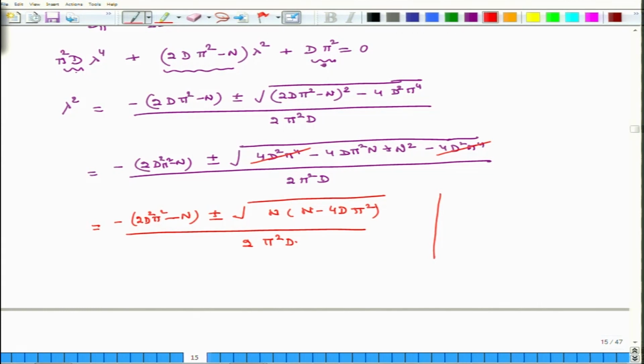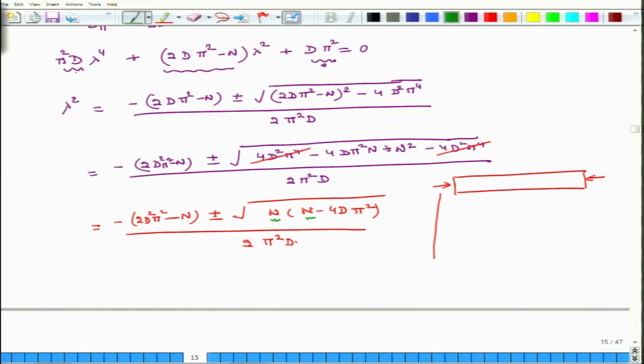So, what does this tell us? If N is very small, so what is N? This is the plate, infinitely long, and I am applying N, and N is compressive. Okay. Now, if N becomes tensile, this number becomes negative and this number becomes negative, right.